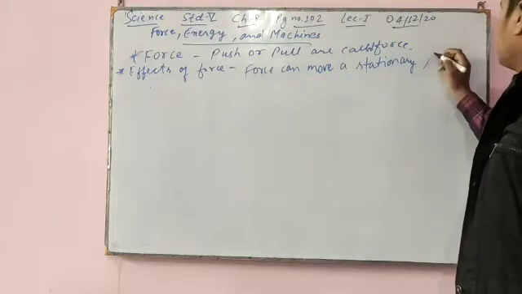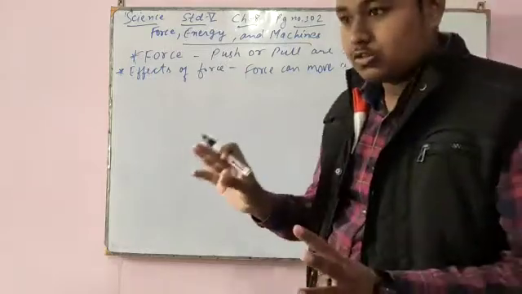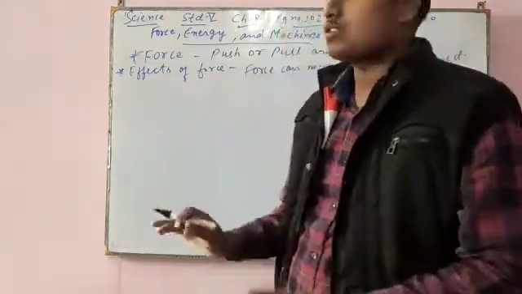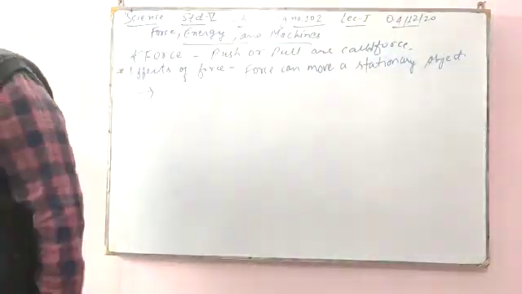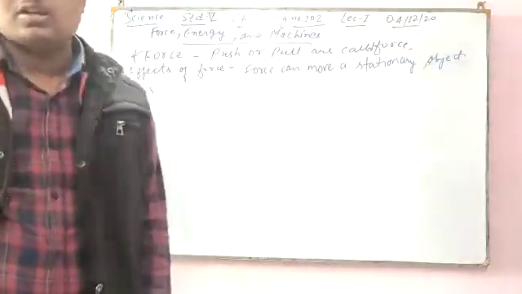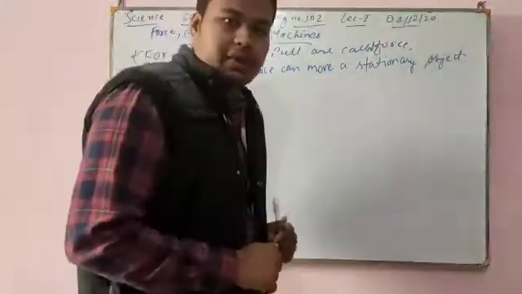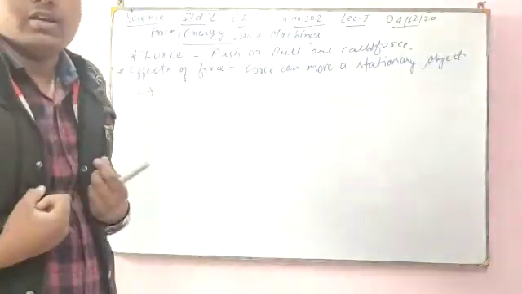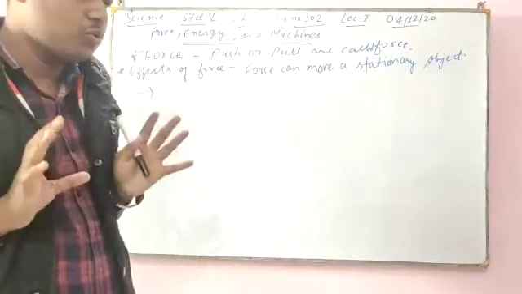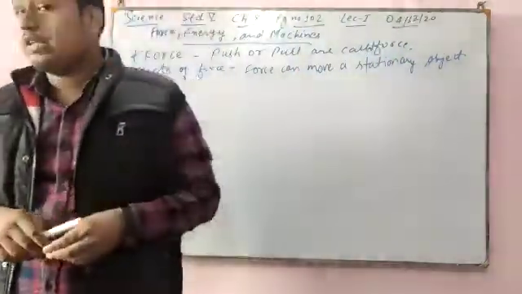Stationary object means the object which is at rest. Secondly, force can stop a moving object also. Like someone is riding a bicycle and suddenly it comes at you. What will you do? You will apply force and stop it. Take another example, a cricket ball.